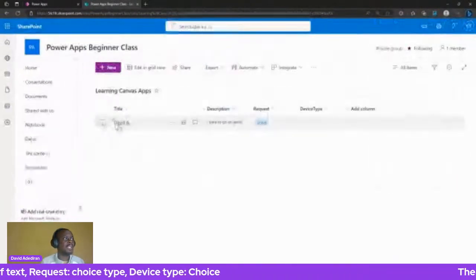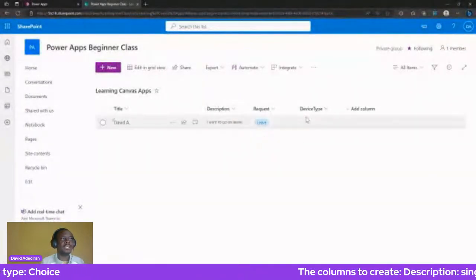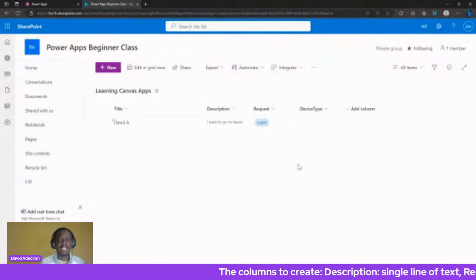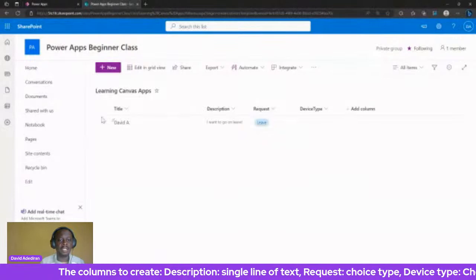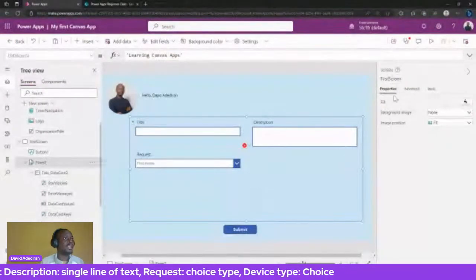Okay, so you can see the name I put in under title, the description, and the request type. You can see the device type did not have anything because we hid it and we didn't fill that particular field, isn't it? So let us submit another set of forms.